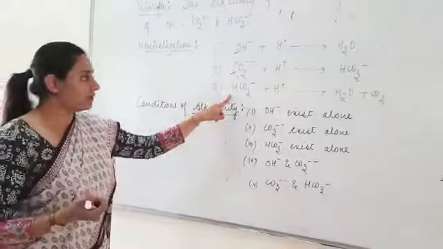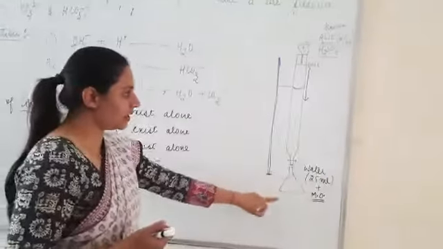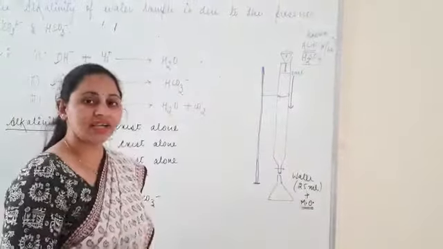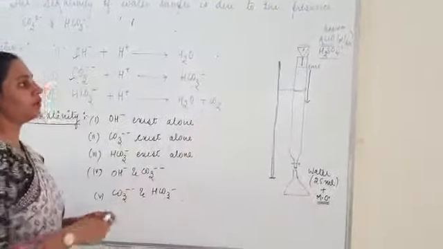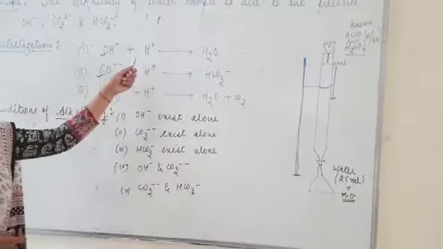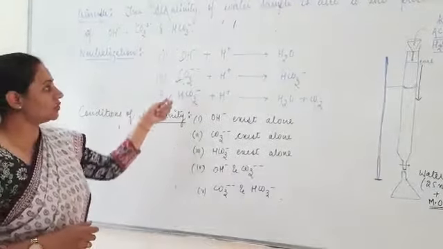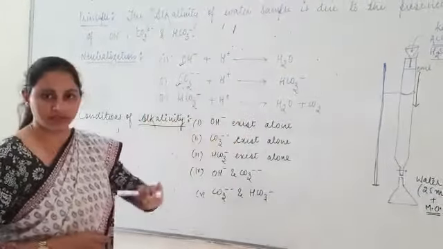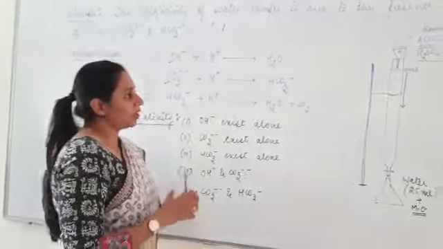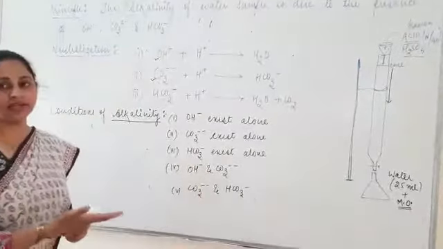For this, we will titrate the water sample against an acid. So what will the acid do? The acid will provide a proton, and this proton will neutralize these ions. So these are the neutralization reactions of these ions. Let me tell you what are the conditions of these alkaline substances.